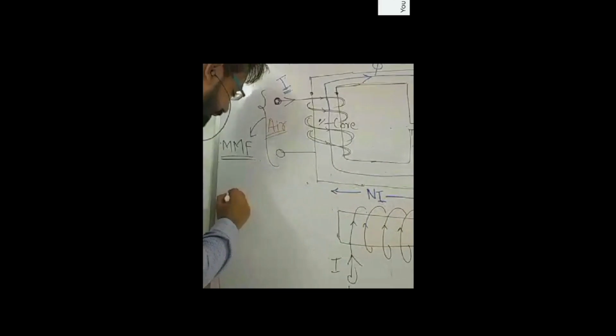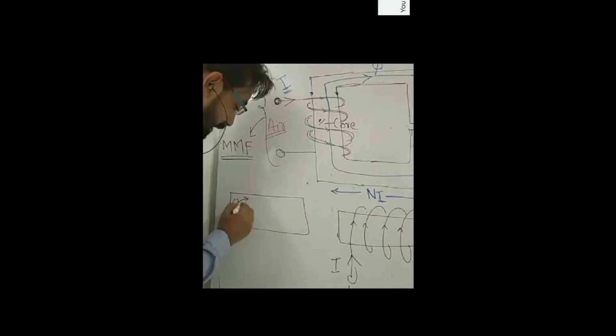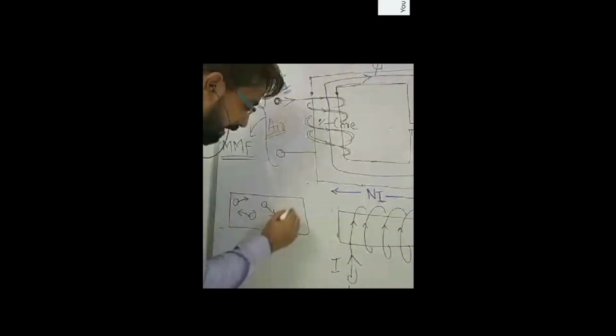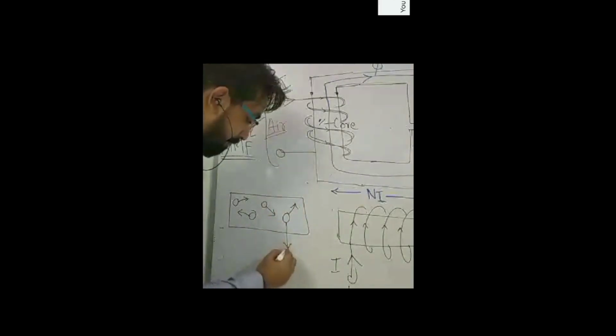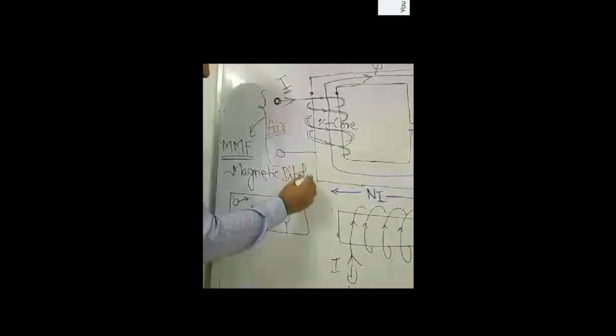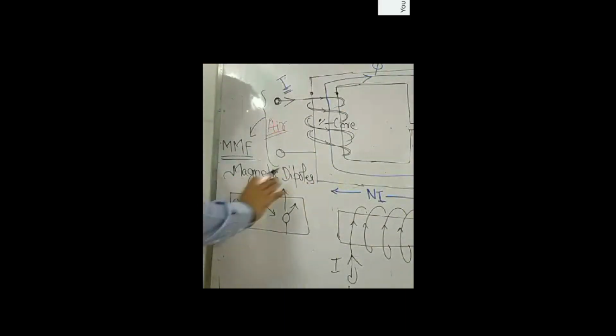Previous to this, the material is like this. These are the magnetic dipoles which are randomly distributed. Can you see this? Yes, sir. These are magnetic dipoles, randomly distributed inside this material.